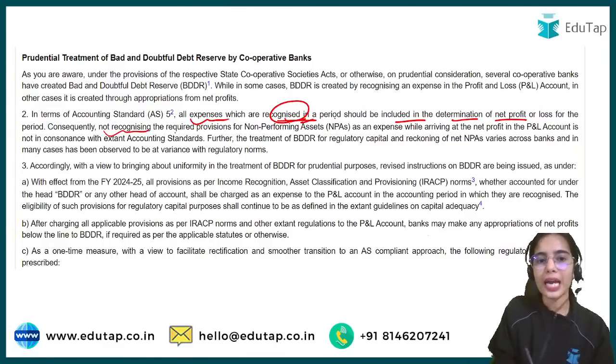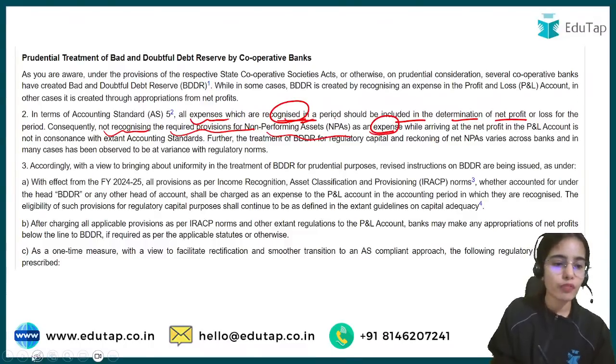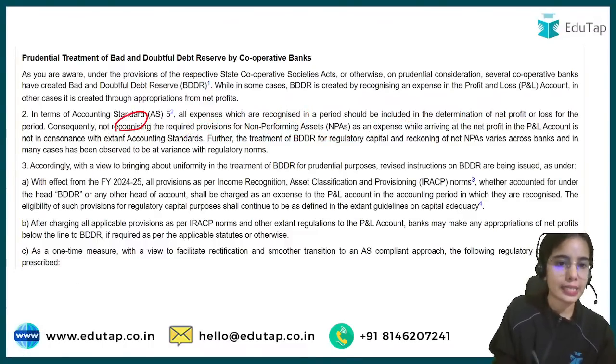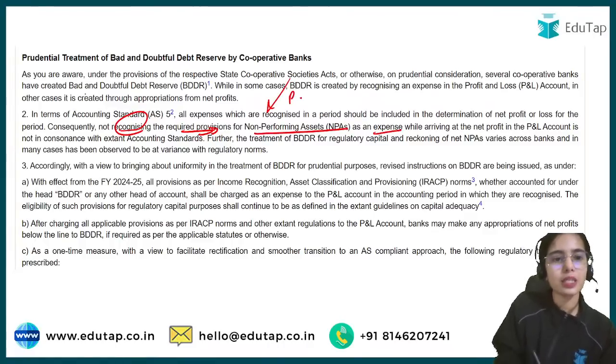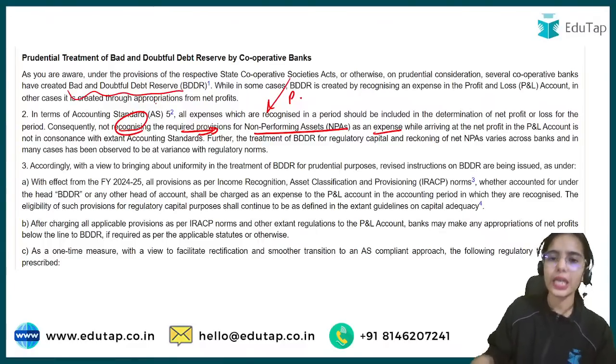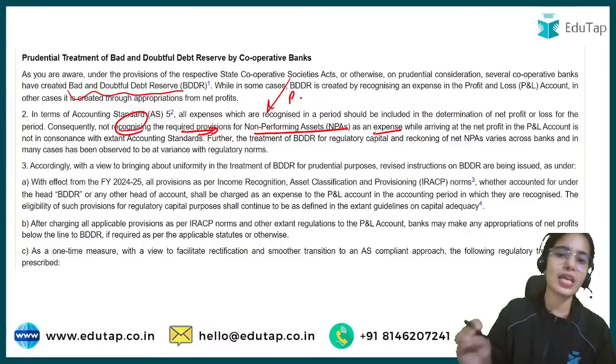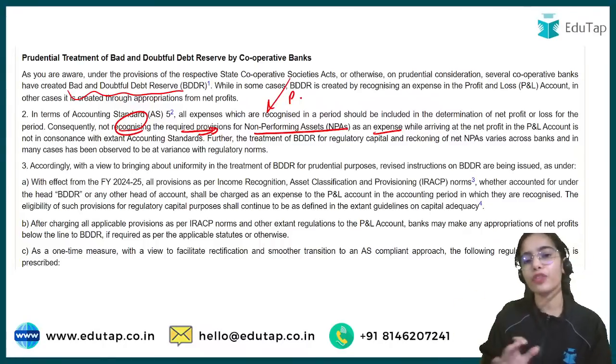Consequently, not recognizing the required provisions for NPAs as an expense. Some of the entities were not recognizing the required provisions for NPAs as an expense. The provisions, that is the bad and doubtful debt reserves or whatever provisions a bank is maintaining, have to be shown as an expense, and after that the net profit should be calculated.